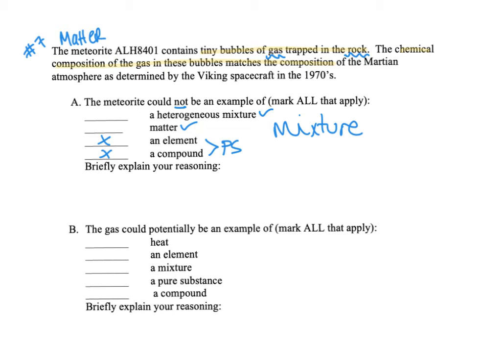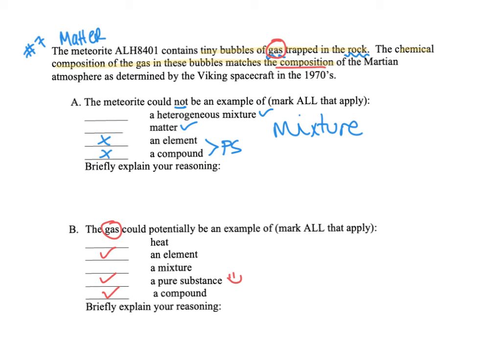Moving on to part B, now we're focused on the gas. Okay, we're just looking at the gas and we're reminded that the composition of the gas bubbles in the meteorite match the composition of the gas on the Martian atmosphere. So what that's telling us is that if you're getting your sample anywhere and they match, that's screaming pure substance, right? And that's one of our options here. The gas could be an example of, it absolutely could be an example of a pure substance. And recall that a pure substance is either an element or a compound.